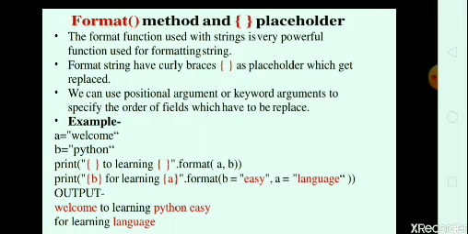In the next print function we place B in the first placeholder for learning, and the second curly brace gets A, with dot format. Now we change the values: B is equal to "easy" and A is equal to "language". So in the second print function, B is replaced by easy and A is replaced by language. The output should be: welcome to learning Python, easy for learning language. It means that by using the format method and placeholders we can replace those spaces by using variables and curly braces.